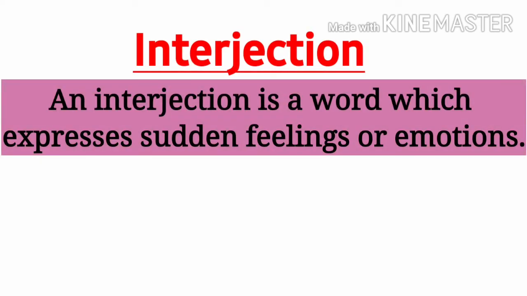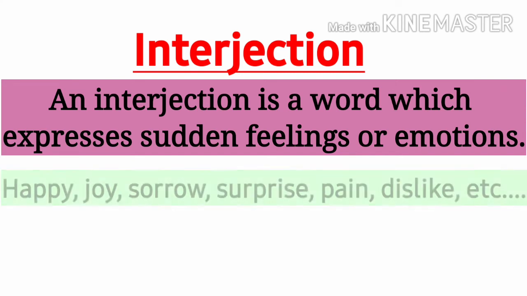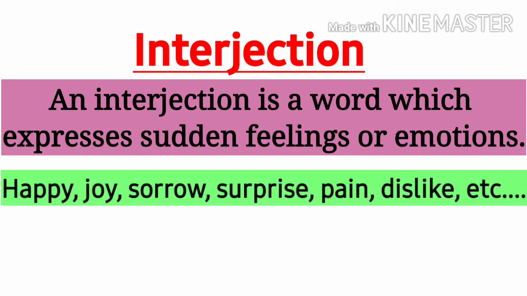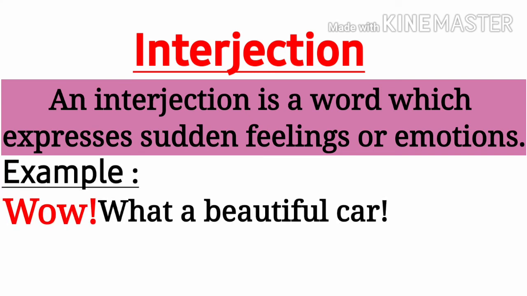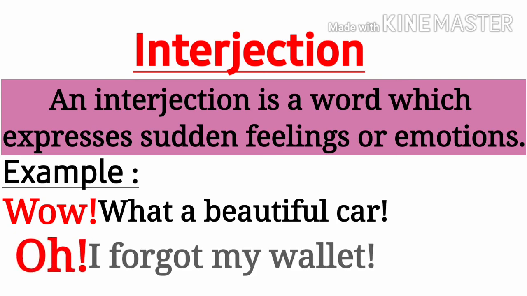Last one is interjection. An interjection is a word which expresses sudden feelings or emotions. It can be happy, joy, sorrow, surprise, pain, dislike, etc. Examples are: wow, what a beautiful car. Oh, I forgot my wallet.